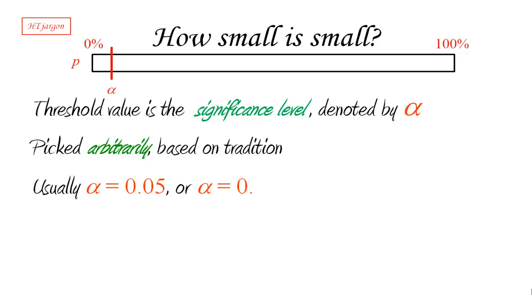Now, the common ones that are used are 0.05 or 5% or 1 in 20, and 0.01 or 1% or 1 in 100. Occasionally you're going to see other significance levels being used, but those are the ones you're going to see more commonly, especially the 0.05.